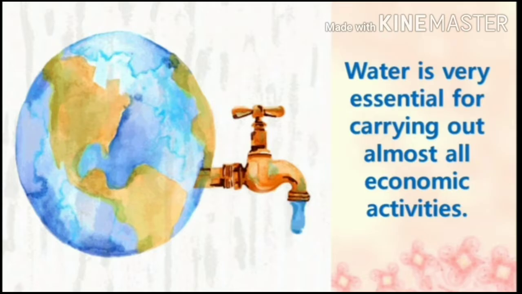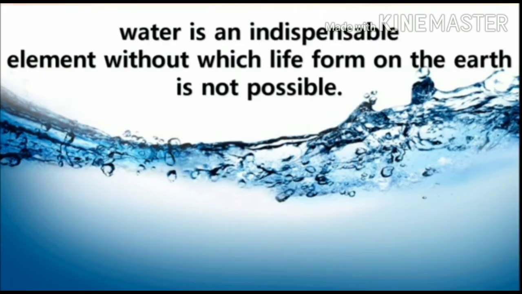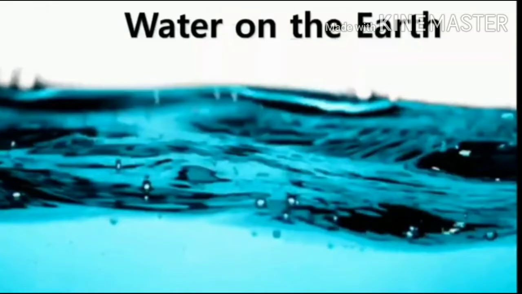So, water is an indispensable element without which life form on the earth is not possible. Indispensable means unavoidable elements. So, these are all the uses of water.